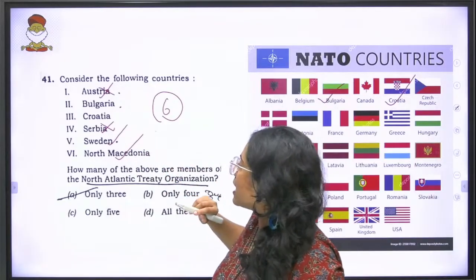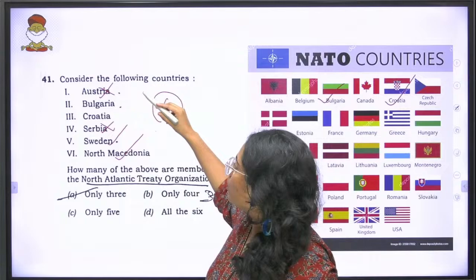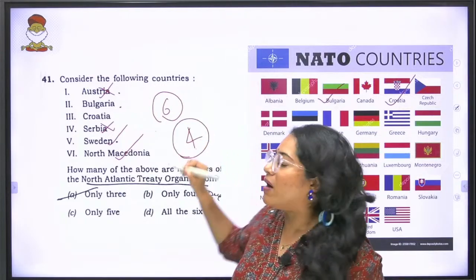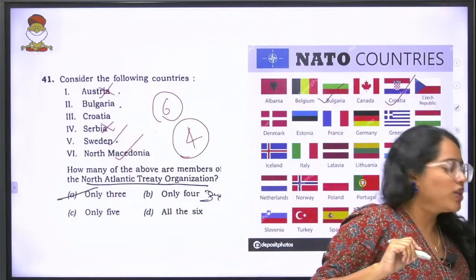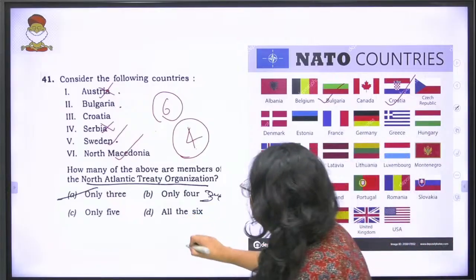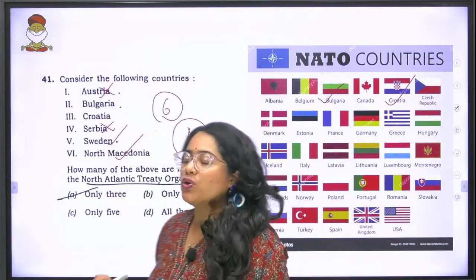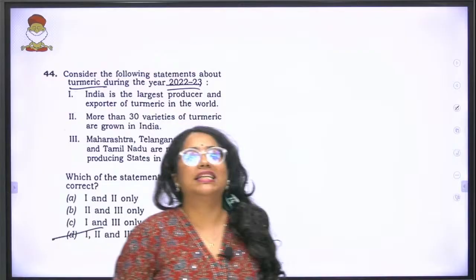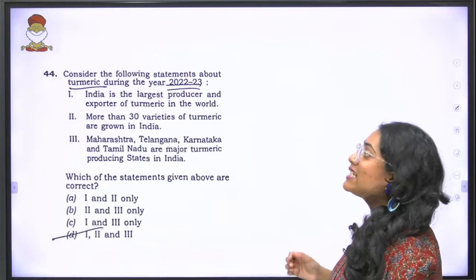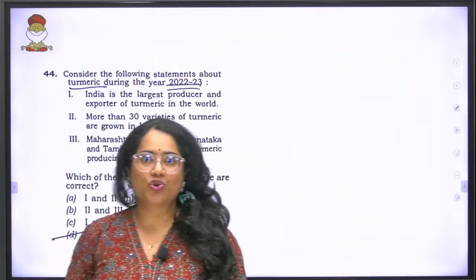Then you have North Macedonia also. So here when you look at it, you have primarily 4 countries that are part of NATO. So the answer to this question 41 is 41B, only 4. Now just to keep a note over here, we are looking at the questions with respect to set B. So just keep that also in your mind.